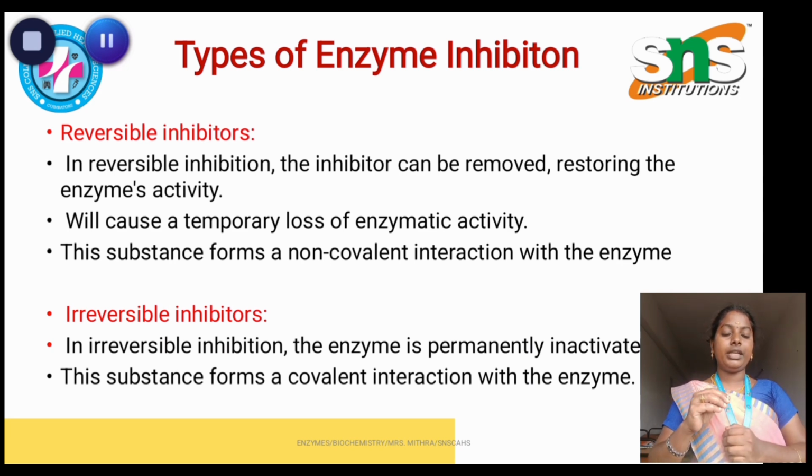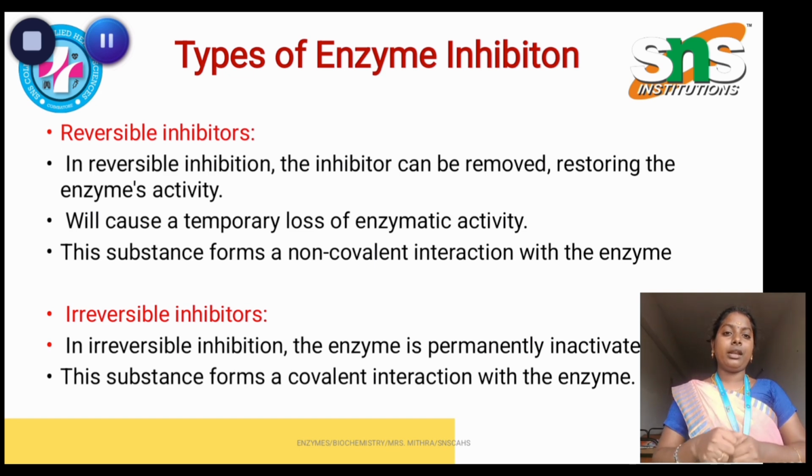The reversible inhibitor can be reversed back and restores the chemical activity. It forms non-covalent interactions with the enzymes. Non-covalent interaction means the bonds are weak bonds, so it is easy to separate the inhibitor from the enzyme and restore the enzyme activity, which is a temporary loss of enzyme activity.